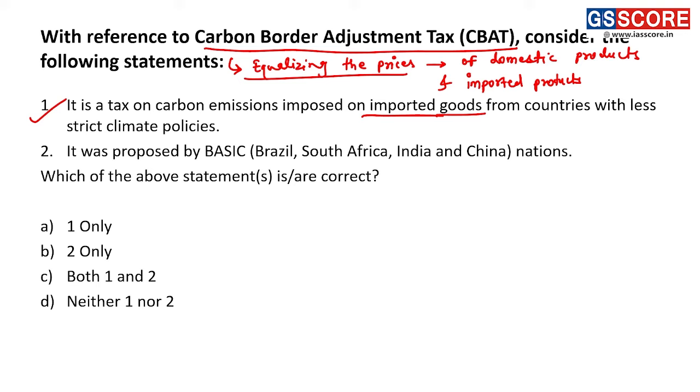Second statement now. It was proposed by BASIC nations, that means Brazil, South Africa, India, and China. This statement is an incorrect statement. The Carbon Border Adjustment Tax was proposed by the European Union, not by BASIC. So this statement is incorrect, and that's why the answer is A, 1 only. Fine. Next question now.